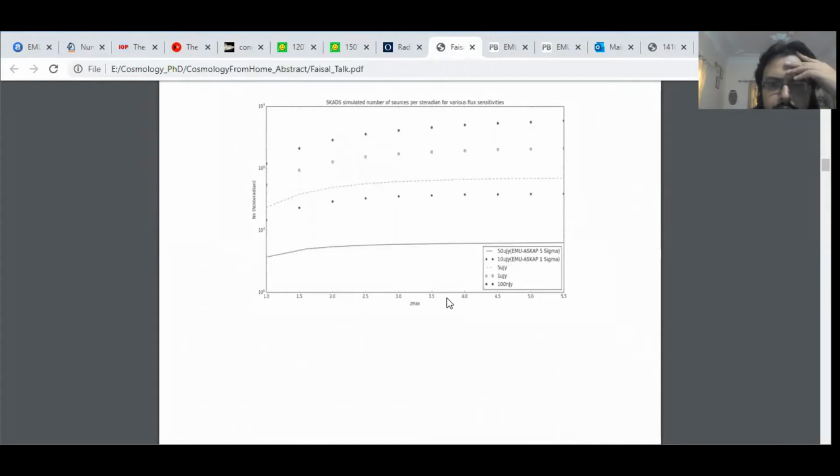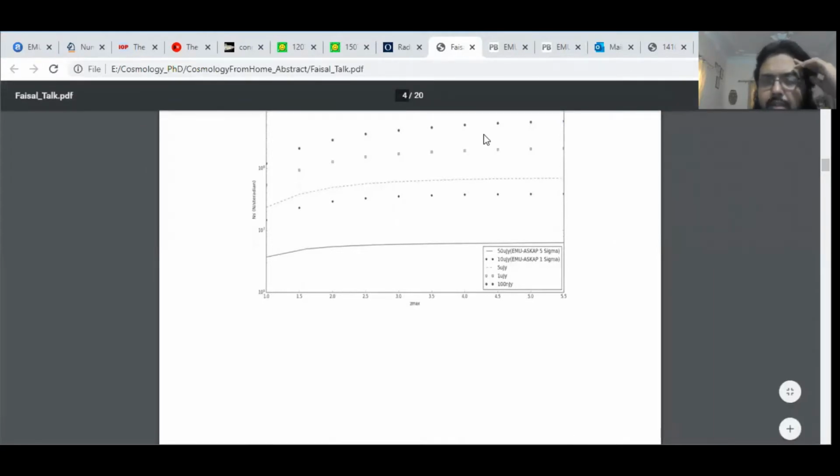And these are sources if we cover a depth of certain redshifts for different flux ranges. Of course, it's a big challenge in radio astronomy to estimate redshift, but just in case we are able to have statistical redshifts and divide them into bins, we'll know that if we include certain redshift limits, we will get that much of sources.